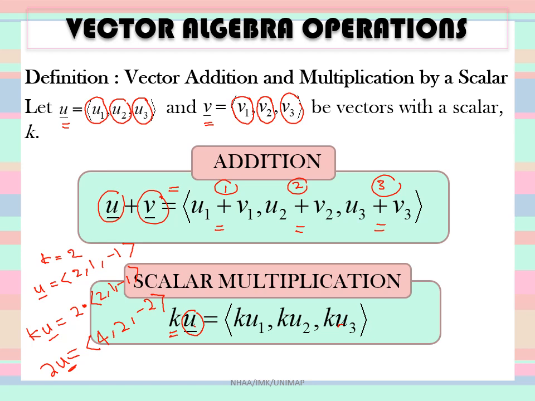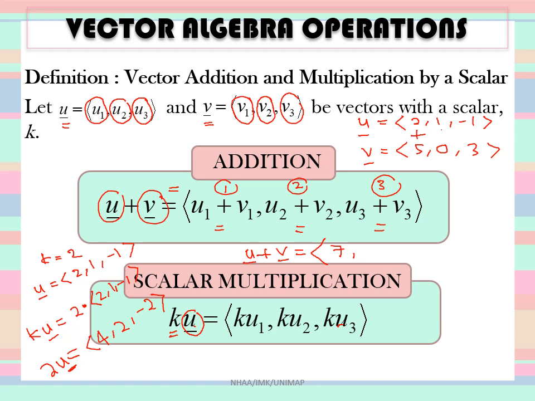While for addition, if you have u equal to 2, 1, minus 1 and vector v equal to 5, 0, 3, then vector u plus vector v is the first component plus the first component, which is 2 plus 5 is 7.